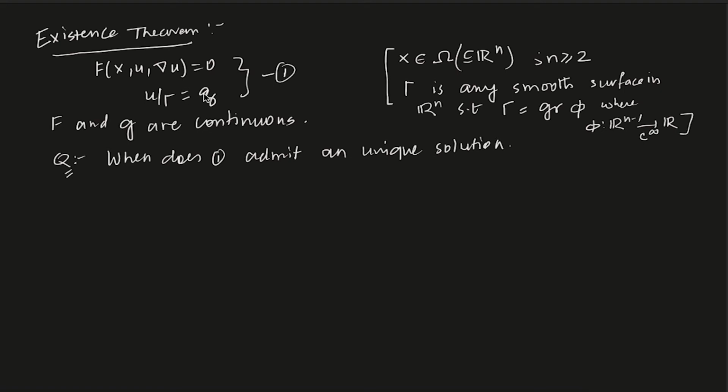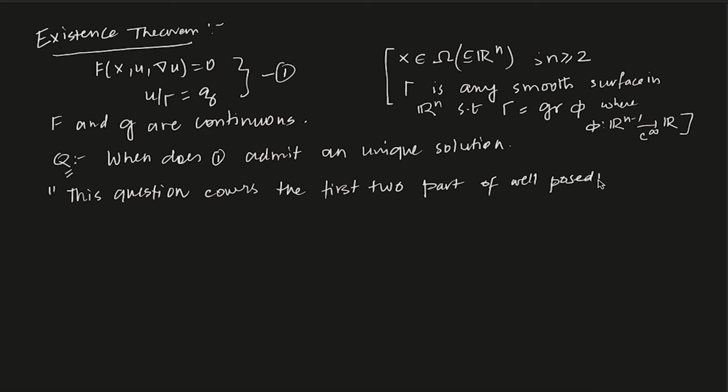And then the usual thing happens. So x is in R2 in that case. Now the question is this: when does one admit a unique solution? Why are we suddenly talking about it? Please understand this question. For a given problem, you want to talk about the well posedness of the problem, and this question covers the first two parts of well posedness.